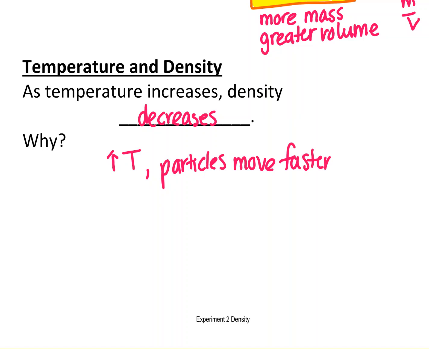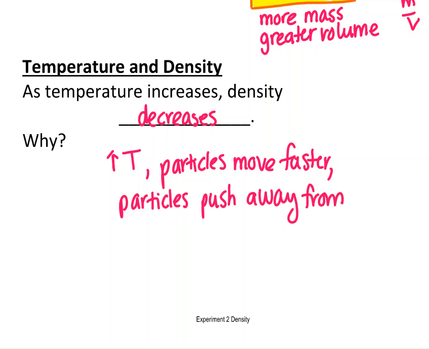And I'm talking about particles, the atoms or molecules, moving faster. That means the particles will push away from each other. It'll spread out. And that means that the volume will increase.